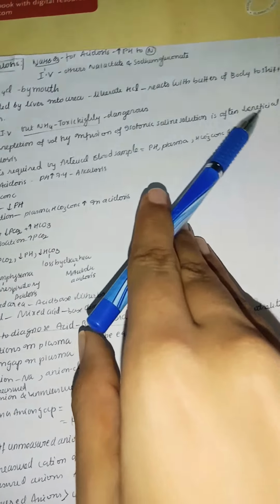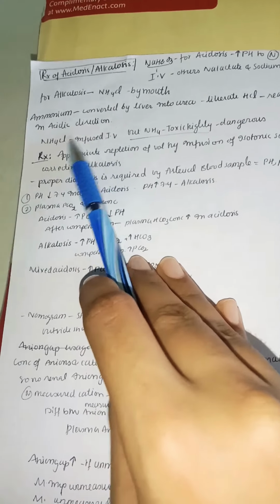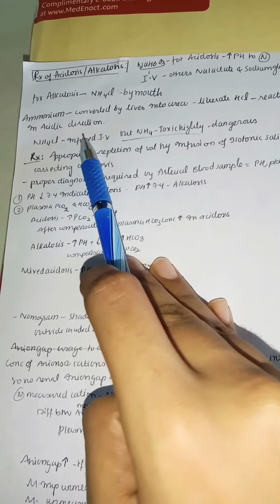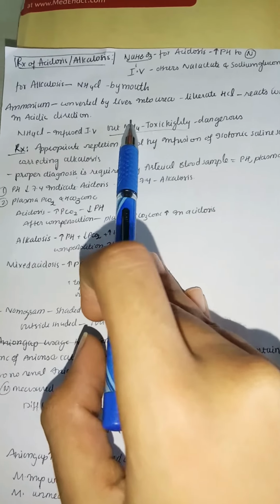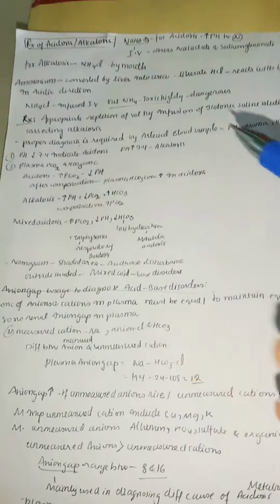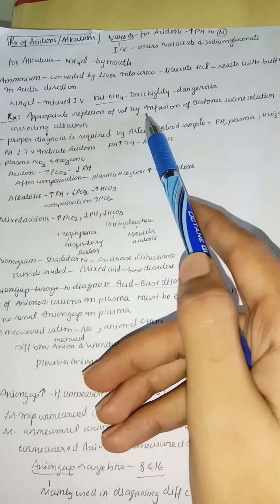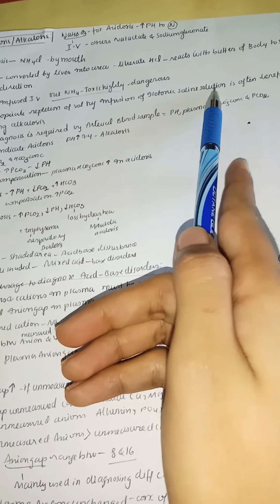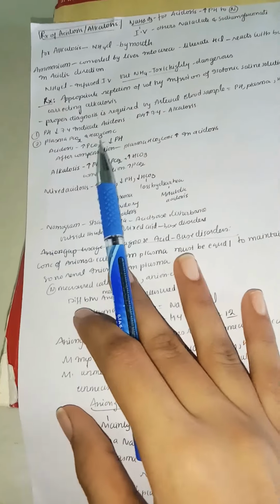The mouth reacts with the buffer of the body to shift the hydrogen concentration in an acidic direction. You can also give ammonium chloride, which is infused intravenously, but the ammonium is highly toxic and dangerous, so we should be careful to give only the correct dosage. And the treatment should be appropriate repletion of volume. Infusion of isotonic saline solution is often beneficial in correcting alkalosis. So to correct alkalosis, you can also give normal saline, right?